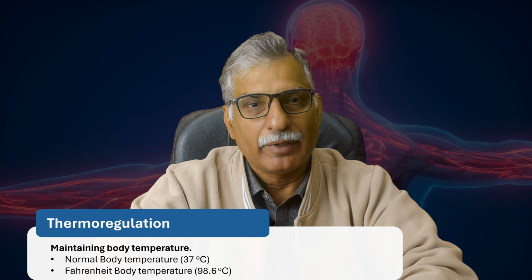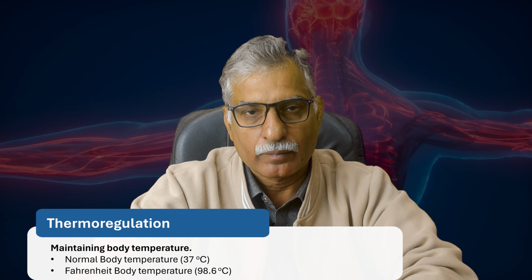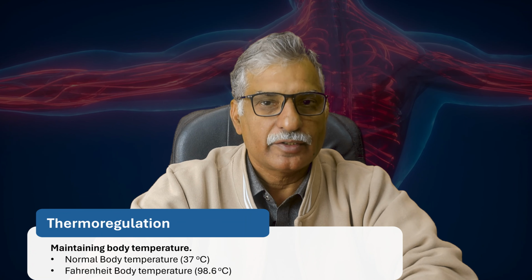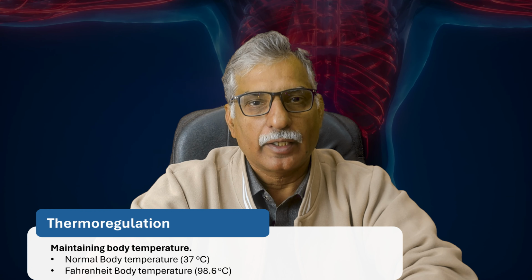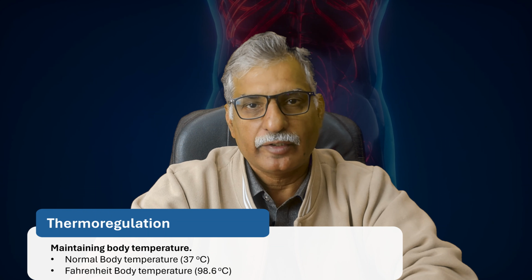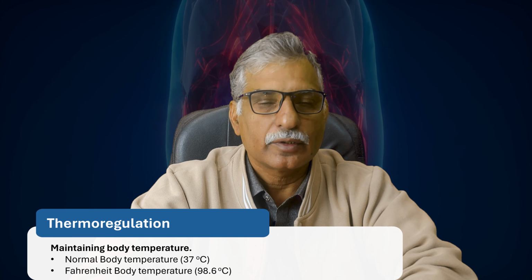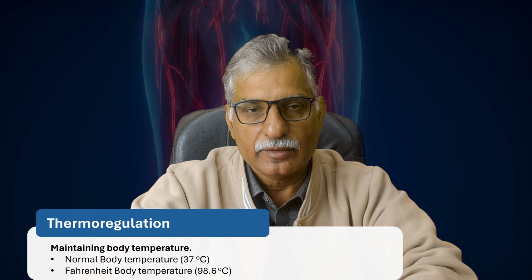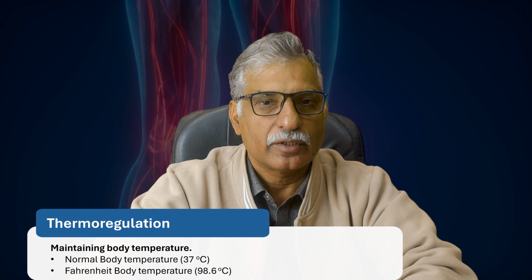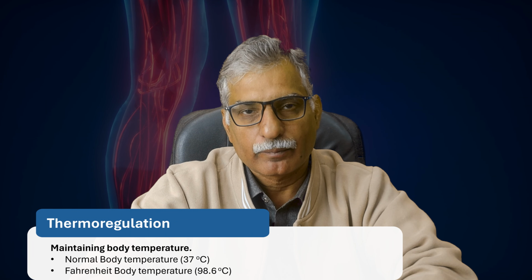Thermoregulation means maintaining body temperature. Our normal body temperature is 37 degrees Celsius. In terms of Fahrenheit, it is 98.6. And this temperature may increase or decrease considering some external or internal stimuli. So we are going to discuss how our body temperature is maintained. In the very first case, we are going to discuss hyperthermia, which means the body temperature starts to increase above the set point.